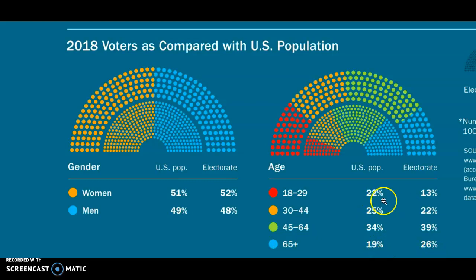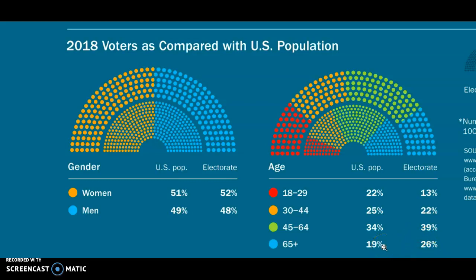This group has more people in the population than it does in the electorate. This group has about the same amount in the population as the electorate, so this is equal. This group has about 5%, so I'd still say that it's about equal. They still have 5% more people in the electorate. However, this population is overrepresented because they have 7% more people in the electorate than they do in the population.